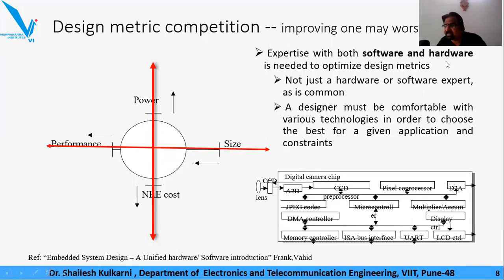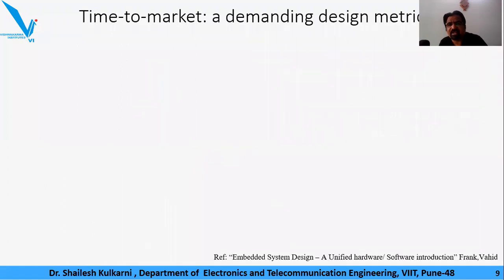I think this much discussion is sufficient to understand that the design metrics are conflicting, and to build an optimized solution for these conflicting design metrics, one would need to be expert in both hardware as well as software, or whatever technologies are available for an application. The designer should make use of those technologies judiciously to address the optimization of these conflicting design metrics. Okay, so we'll move ahead to understanding time to market,